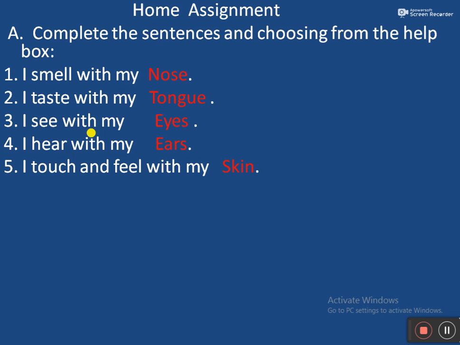The second question is, I taste with my dash. What is the answer? The answer is tongue. I taste with my tongue. The third question is, I see with my dash. The answer is eyes. I see with my eyes. Fourth question is, I hear with my dash. The answer is ears. I hear with my ears. Fifth question is, I touch and feel with my dash. The answer is skin. I touch and feel with my skin.